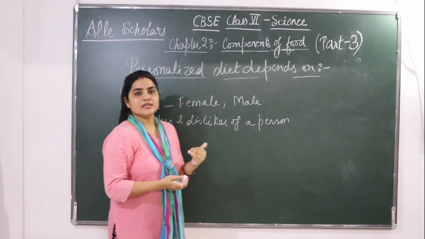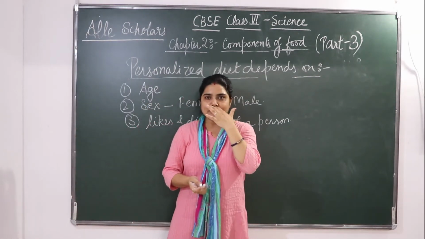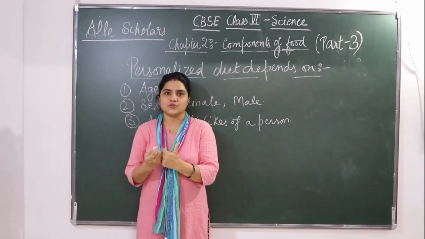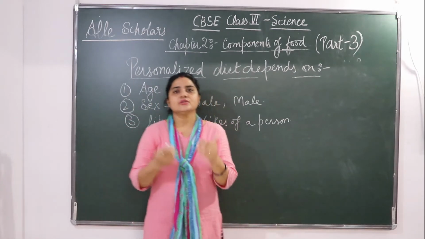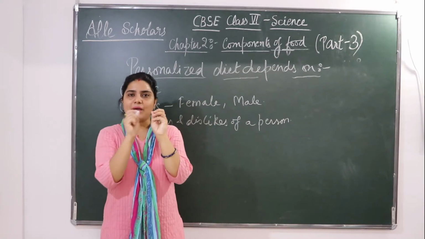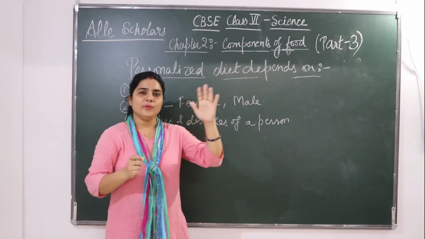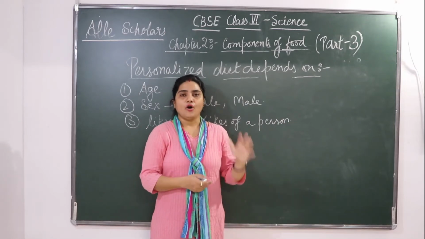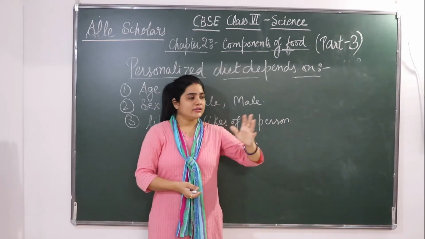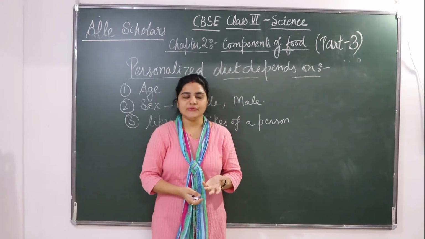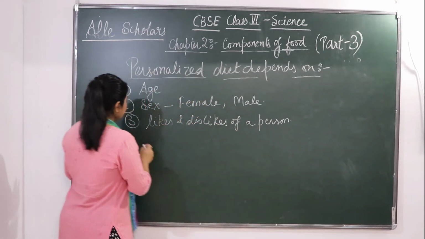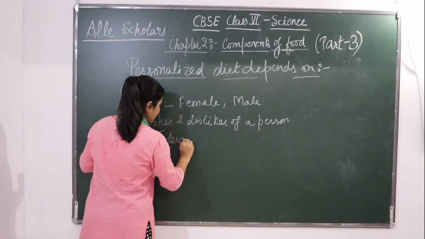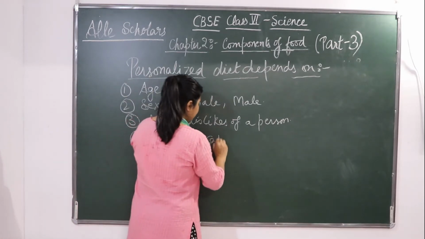Some are there who like vegetarian food more. So we can't say that all of us should eat vegetarian or all of us should eat non-veg food. No. We only need to balance the nutrients. We can take the same nutrients which we are getting from fish or meat or egg from some vegetarian food. Okay. On the tolerance capacity of a person.